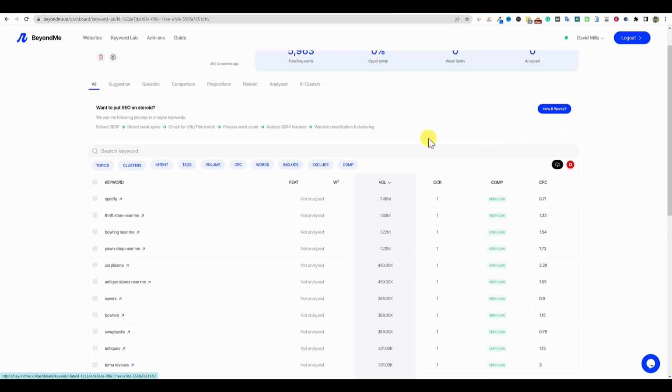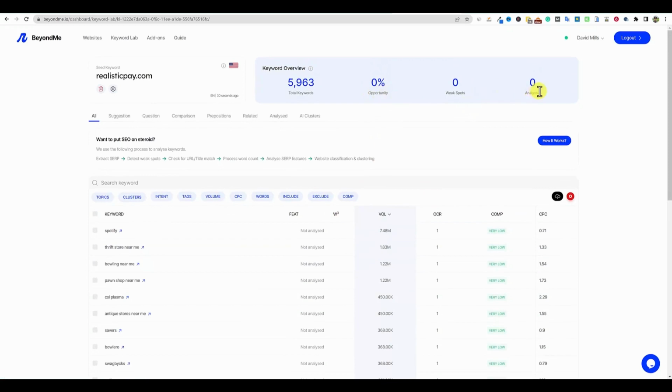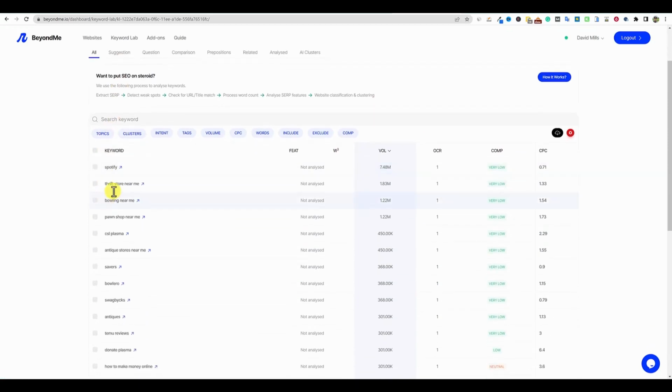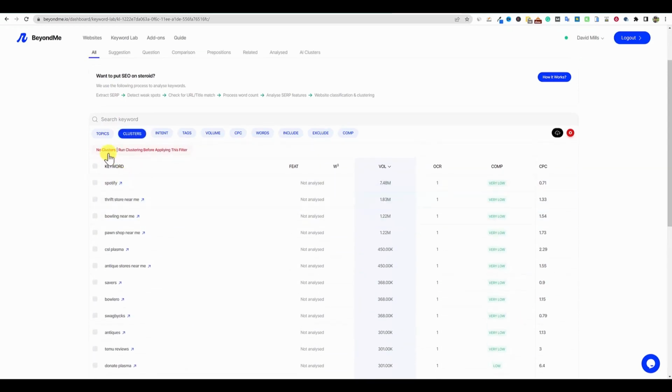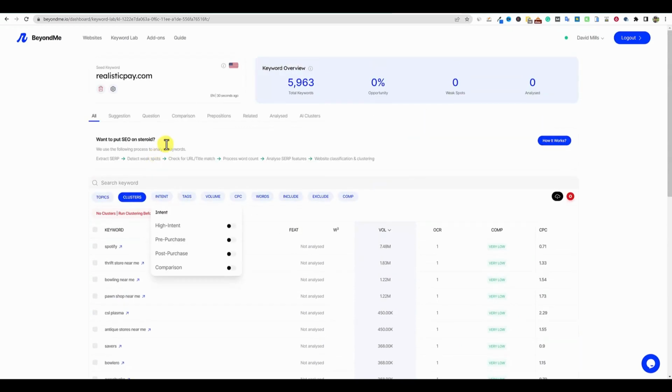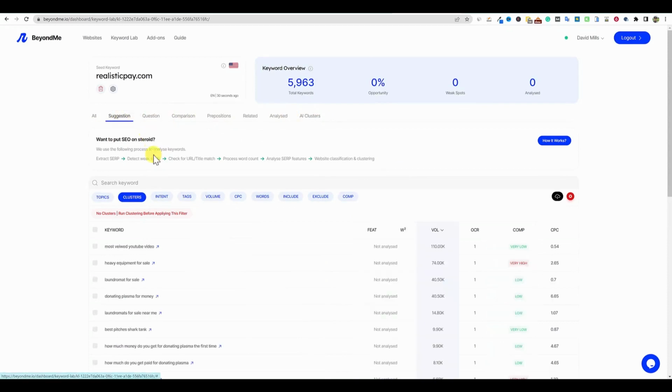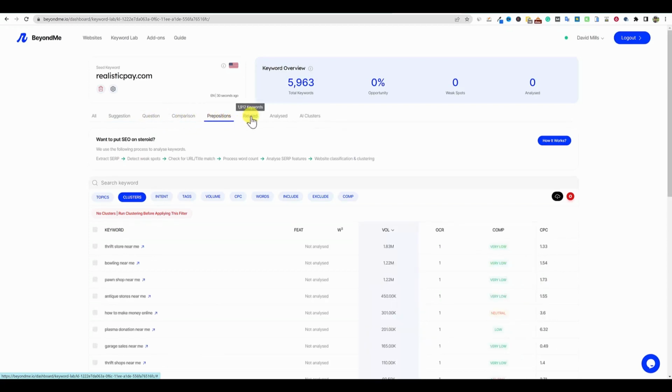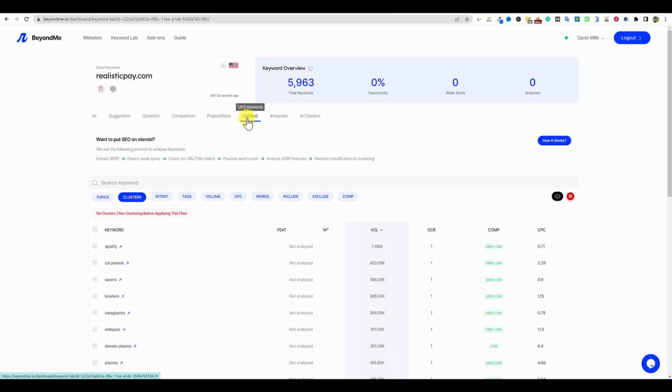There's a how's it work button right over here as well. Right now, I don't know if it's not giving us opportunities and weak spots because we haven't analyzed any keywords yet. It does have clusters. We can actually automatically put these all into clusters if we wanted to. No clusters, run clusters before applying this filter. Okay, so you do have to run the clusters. How do you do that? Oh, okay, here we go. So you have your suggested keywords, you have your questions, we have 2,200, we have comparison keywords, prepositions. So it really breaks this out. Super cool. I would expect a lot of related keywords to be extended by thousands.